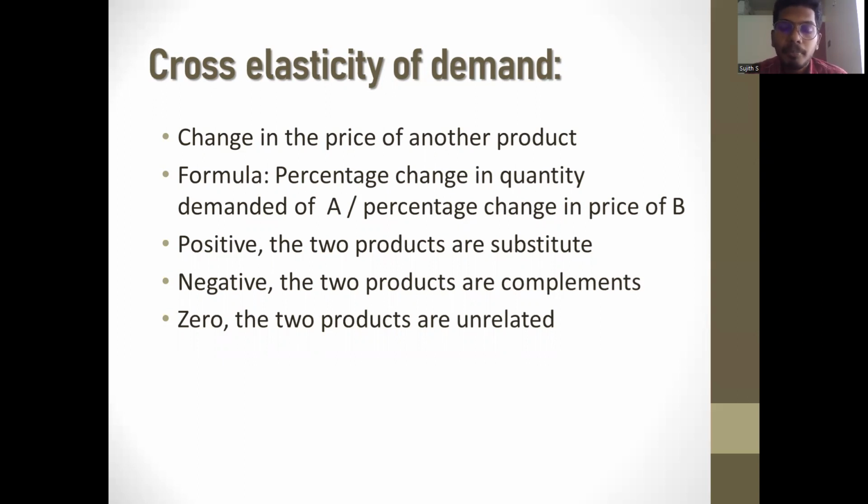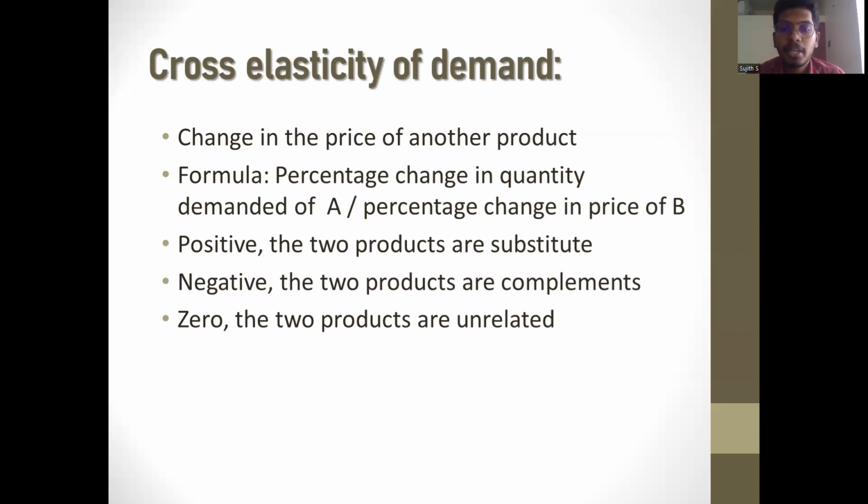For example, if the price of Coca-Cola increases, the demand for Pepsi may increase as customers switch to cheaper alternatives. If cross elasticity of demand is negative, the two products are considered complements, which means as the price of one product increases, the demand for the other product decreases.